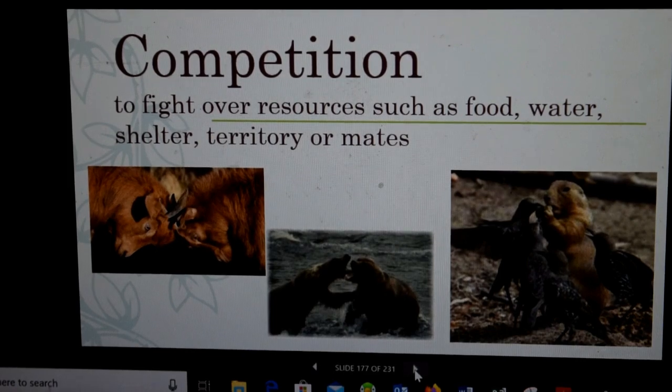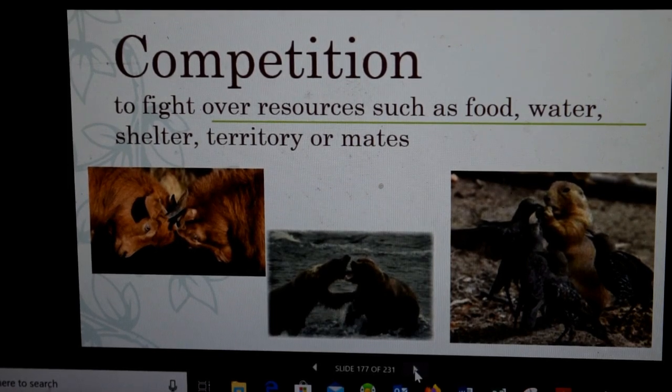So competition, if there's three pieces of candy on a table and there's four of you, and I say whoever gets there first can have the candy, maybe one of you gets the candy, maybe three of you get the candy, but four of you aren't. That's kind of the competition. Who's going to win out? So we're familiar with this word because anytime you play a game or play a sport, you're competing against each other. And it's the same thing.